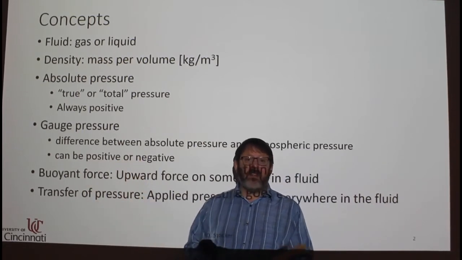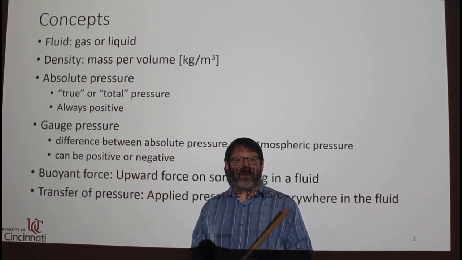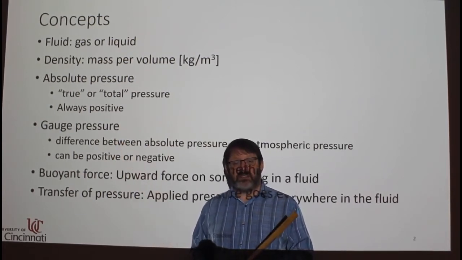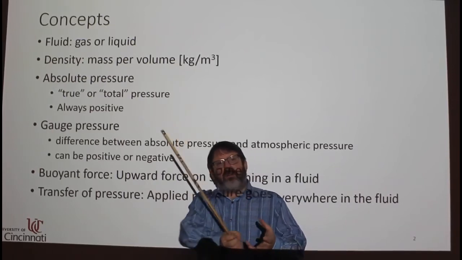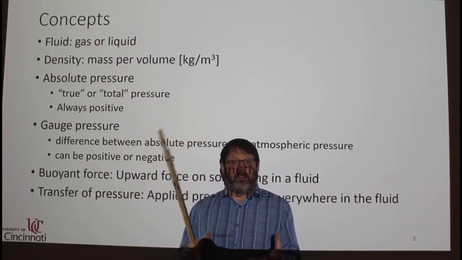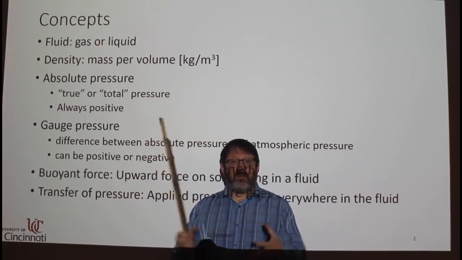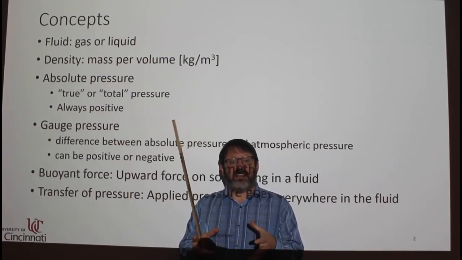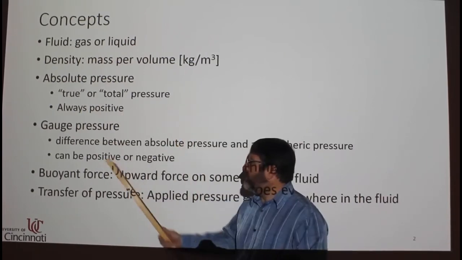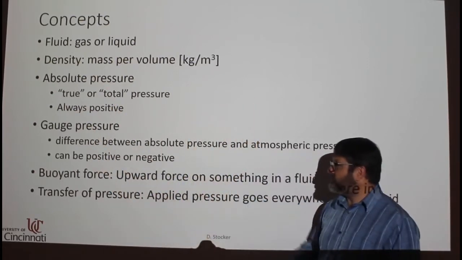If you're pumping air into a tire, you're adding air into it, giving it a positive gauge pressure. But in some situations, there can be a negative gauge pressure. For example, if you pull the air out of something, creating a vacuum inside something, then inside that vacuum, the air is trying to go into it. There's actually negative pressure inside. Okay? So gauge pressure can be positive or negative, absolute, always positive.